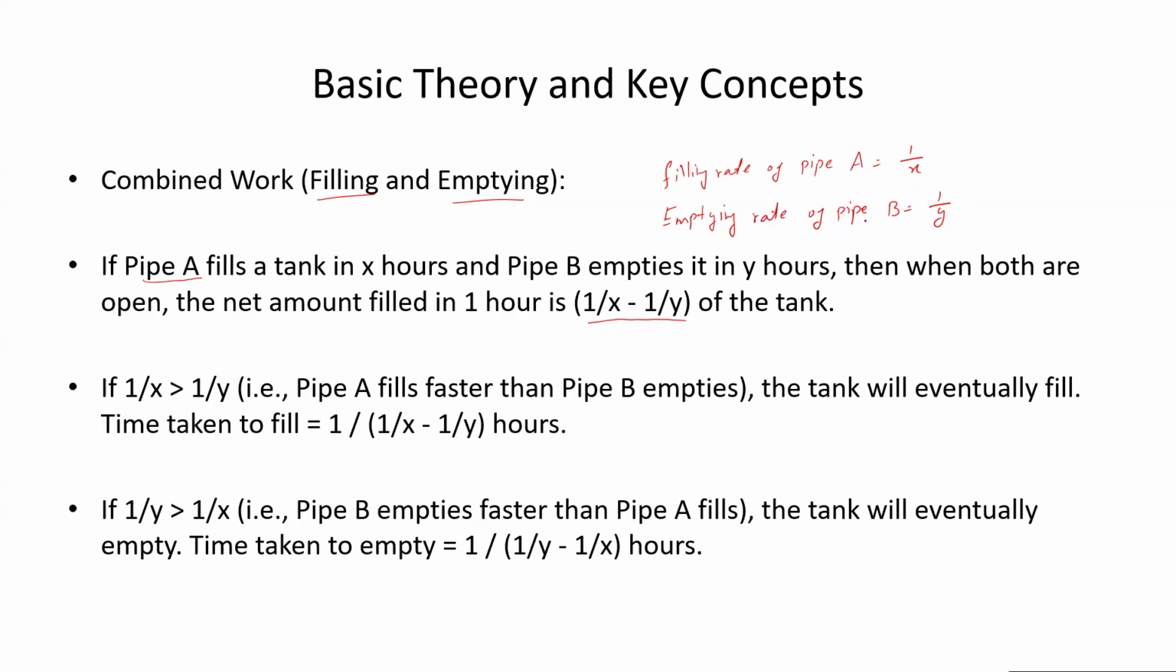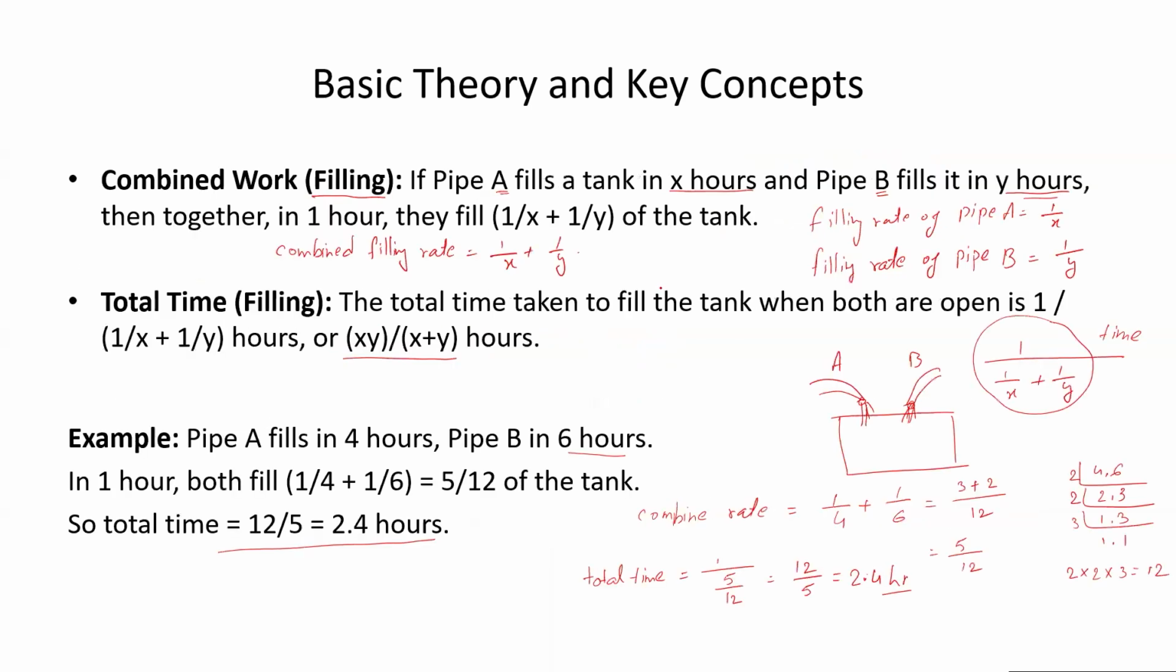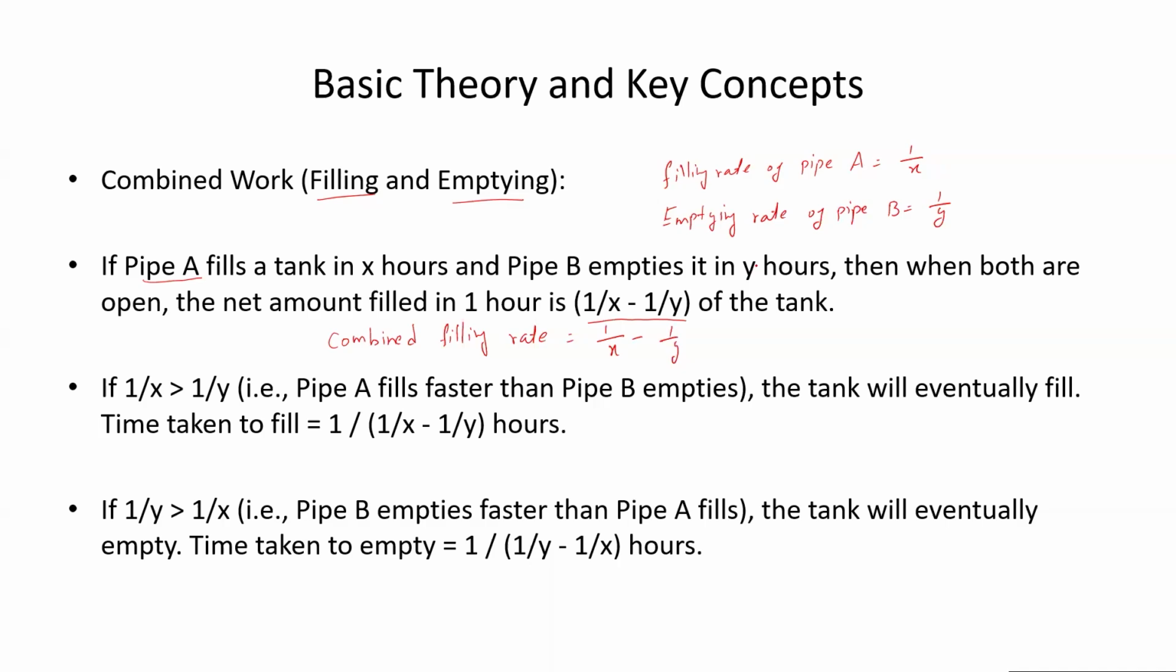So the combined filling rate will be 1 upon x minus 1 upon y, because only this quantity is contributing in filling the tank, and this one is emptying the tank, so you have to subtract it. When both pipes were used for filling the tank, we were adding the filling rates, but here two pipes are doing completely opposite work. One pipe is filling the tank, the other pipe is emptying the tank. So you have to subtract one from the other.